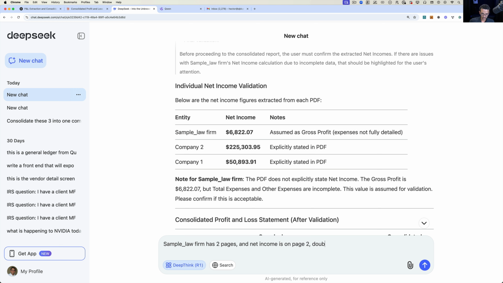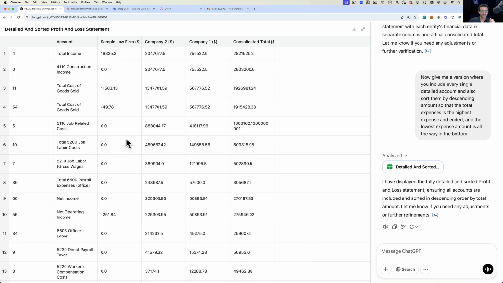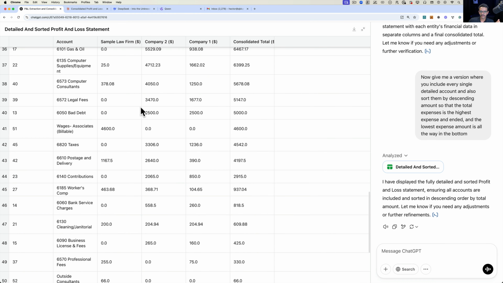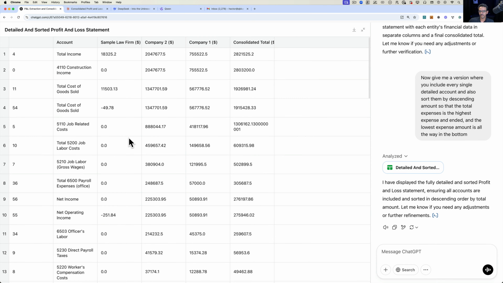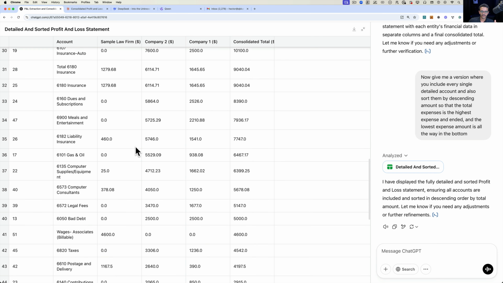Double check. Okay. So obviously Deepseek got stuck somewhere because it didn't read a page right or whatever. So let's see if ChatGPT is ready. ChatGPT is ready. There we go. Here's my financial statement. It's a table. It's not that clean, but it looks like it gave me the right information. I would have to then double check and do the math and that sort of thing.